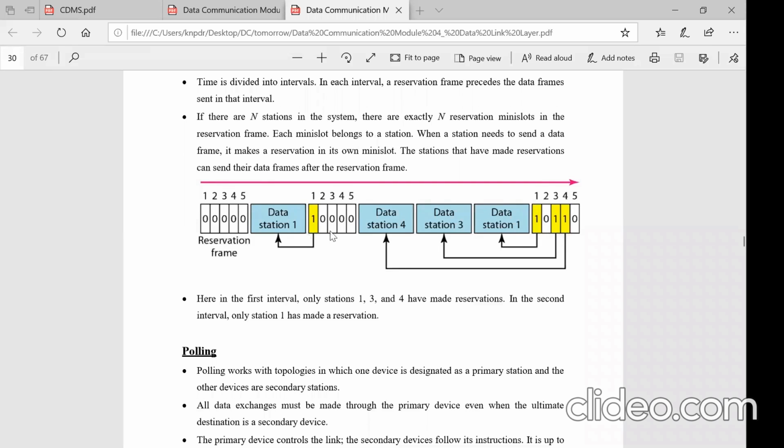There will be no priority. Priority means a fixed priority: always the first will get the priority. If all 5 stations are ready to send the data, the first station will get the priority, then second, third, fourth, and like this the priorities go on. But in the reservation time frame, the station which is ready with the data has to reserve its slot.